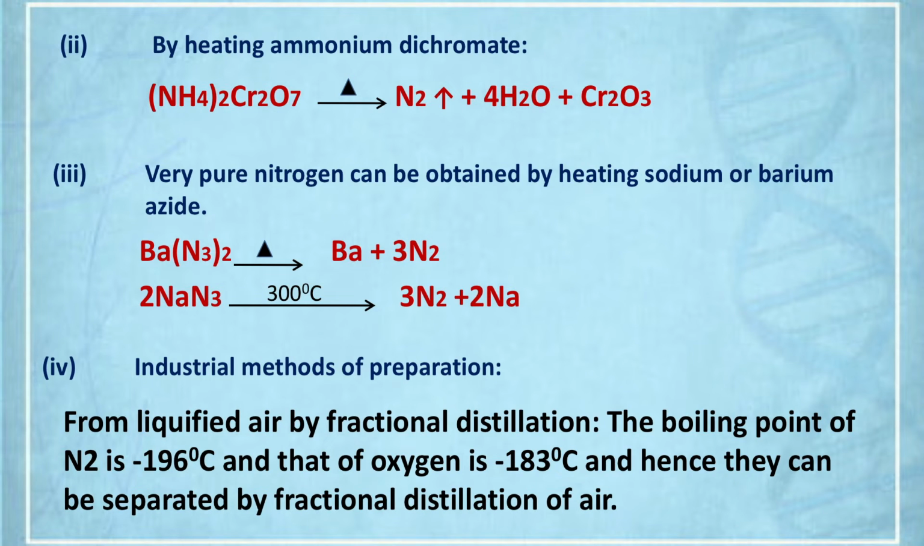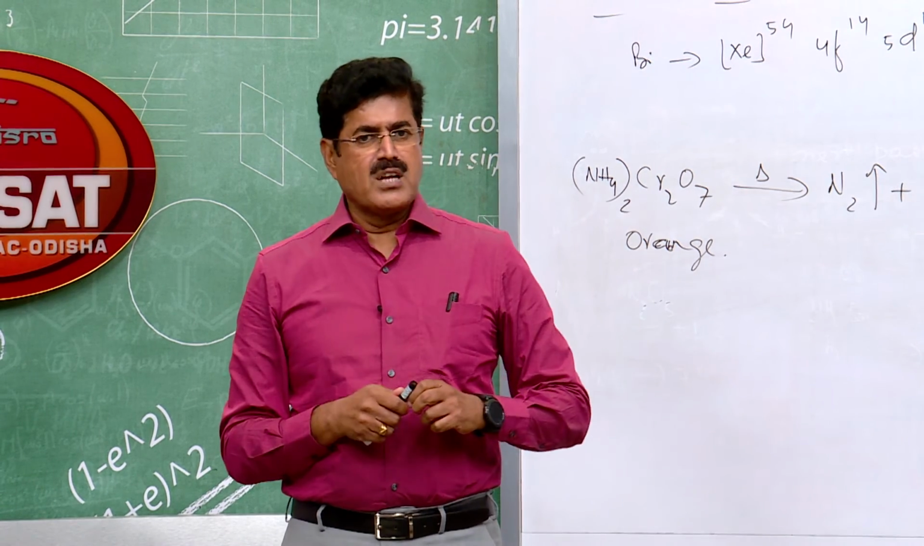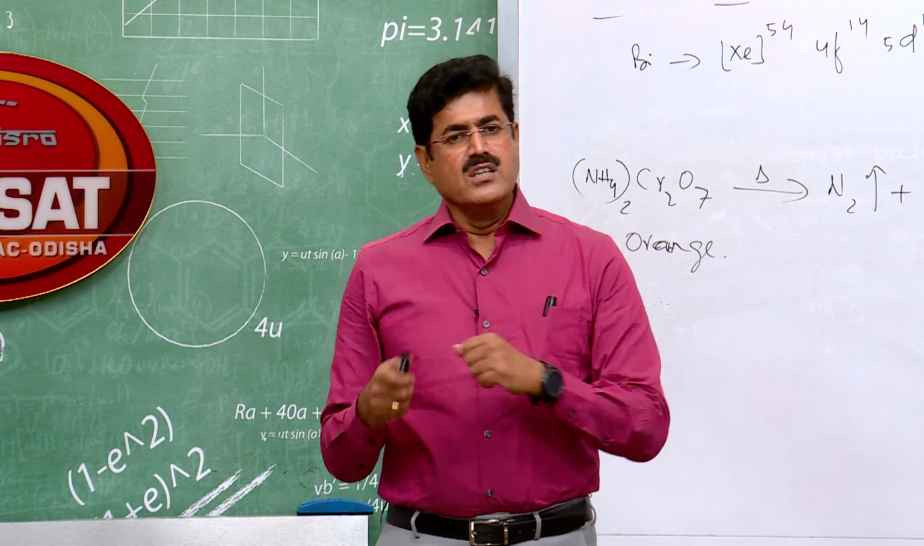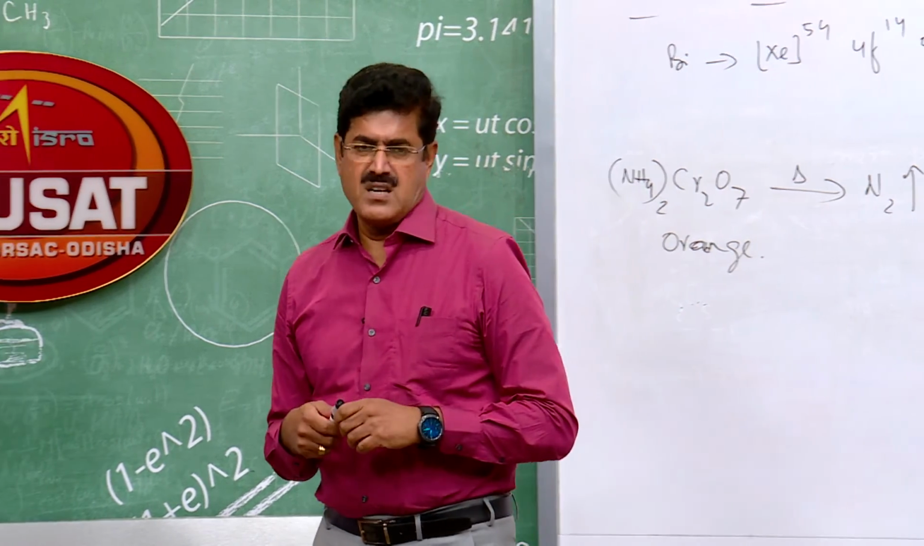If you want pure nitrogen gas, barium azide and sodium azide on strong heating liberate nitrogen gas, pure nitrogen. We know that air has 78% nitrogen by volume. That means in 100 ml of air there is 78 ml of nitrogen. So nitrogen can also be separated by fractional distillation of air. Why? Because nitrogen and oxygen are both present in air, and nitrogen has a lower boiling point than oxygen, so it can be separated by fractional distillation.